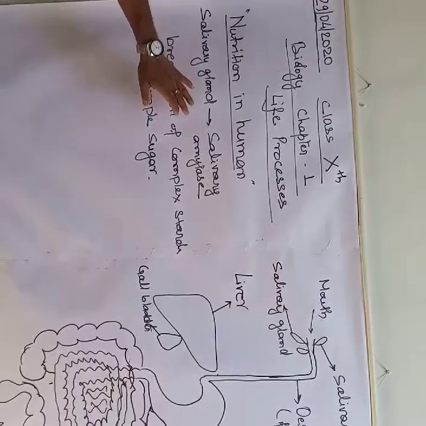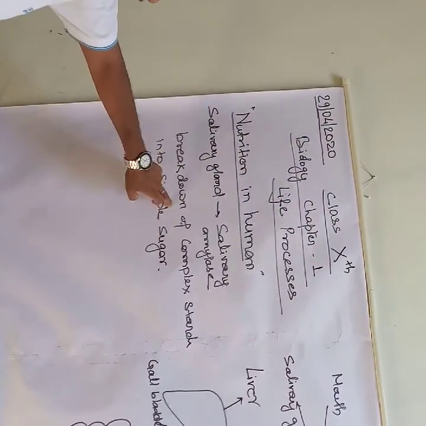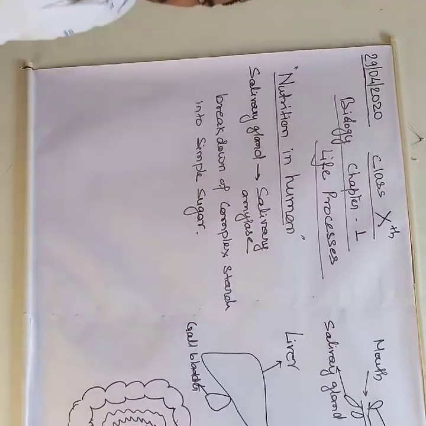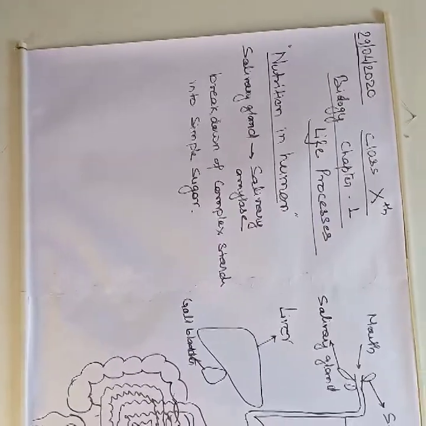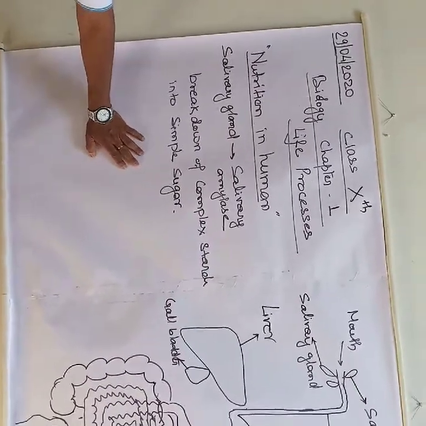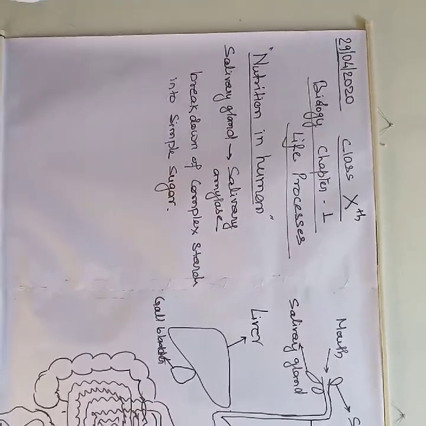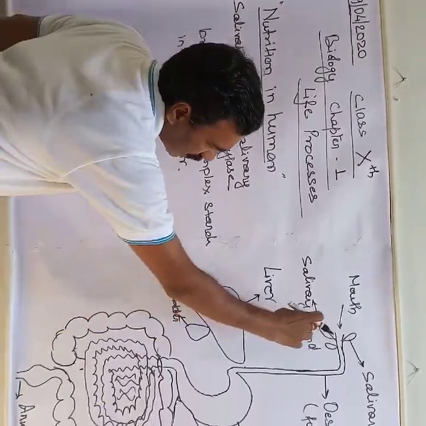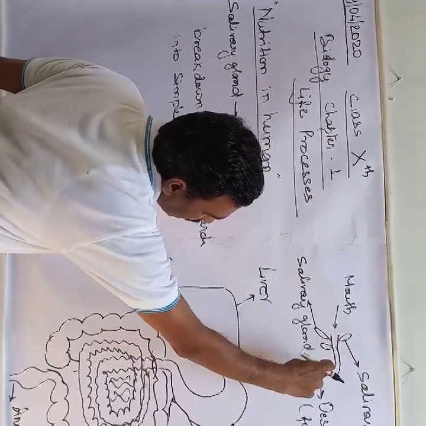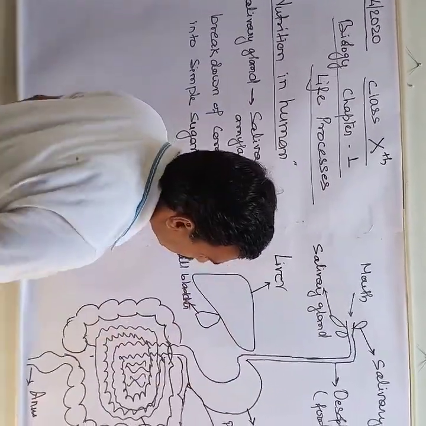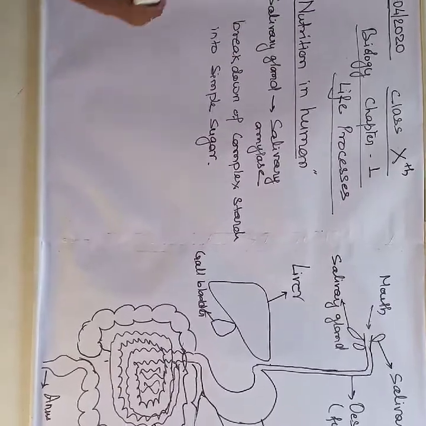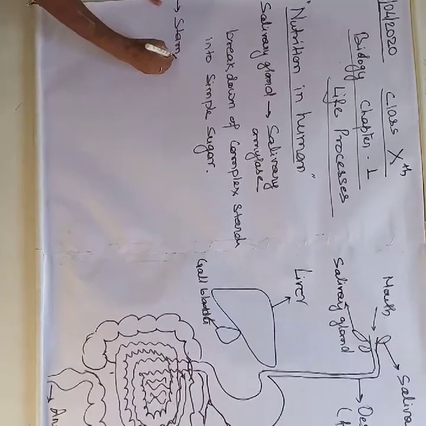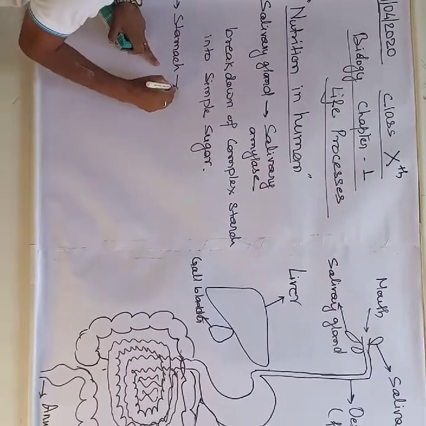The salivary amylase breaks down the starch into simpler sugar because starch is not readily digested by us. So it has to be broken down into sugar, and after that it is absorbed or digested by our body. Then by the process of peristalsis, the food particles move to the stomach. The stomach secretes three types of enzymes.